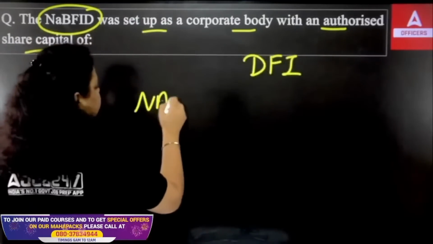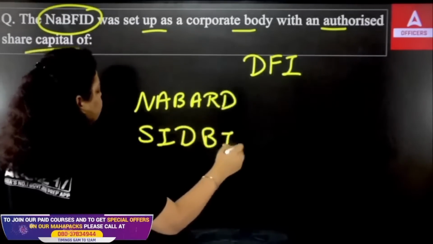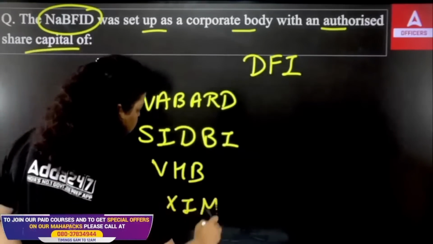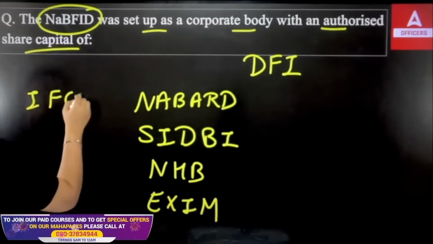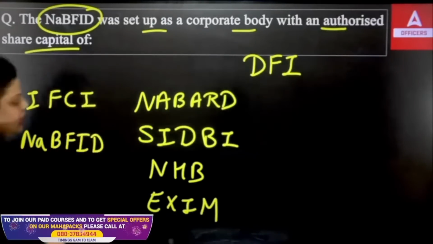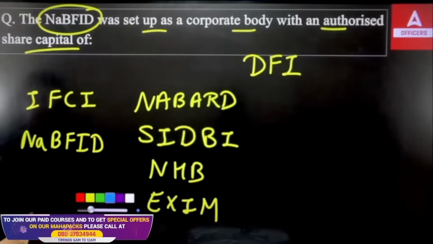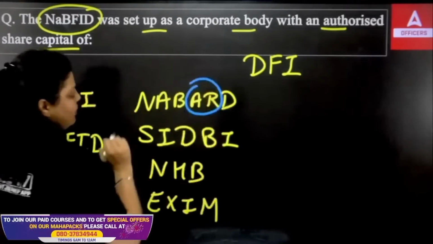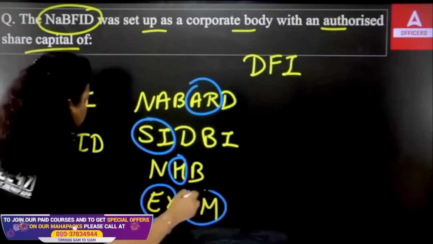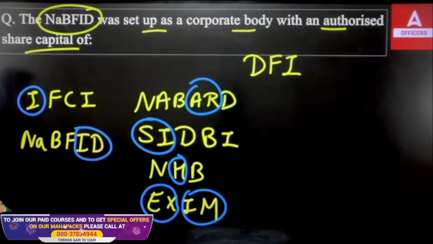We have NABARD, we have SIDBI, we have NHB, we have EXIM, we have IFCI, and then NABFID. These are the development financial institutions, and they work for a particular sector only. NABARD works for agriculture and rural development, SIDBI works for small industries, NHB works for the housing sector, EXIM works for export and import, IFCI works for big industries, and NABFID works for infrastructure development.